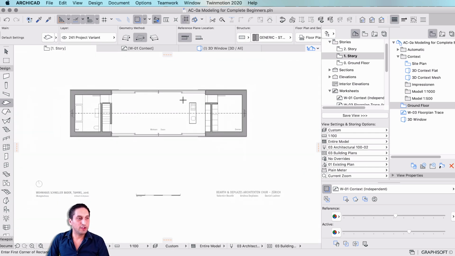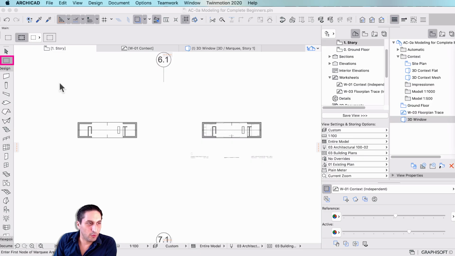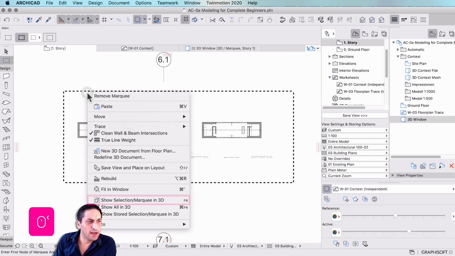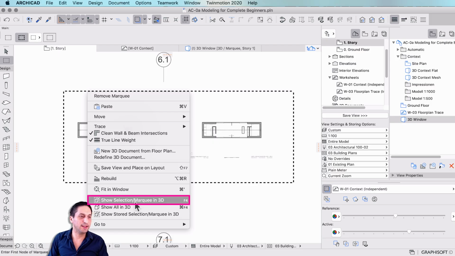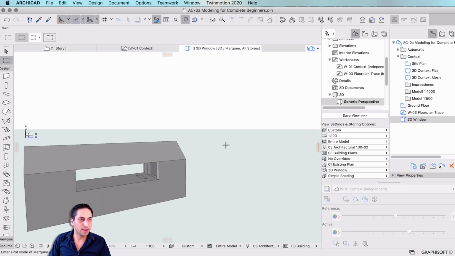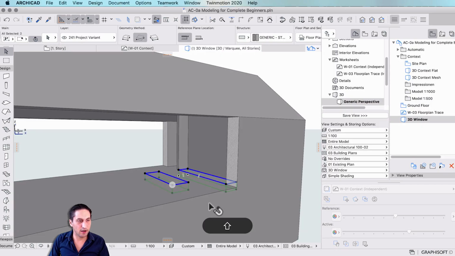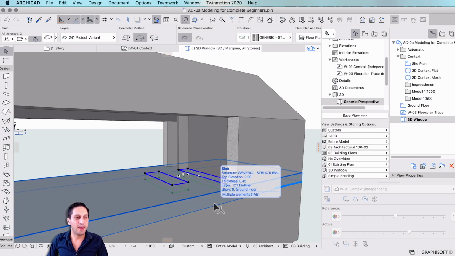Now we want to go and check this out in the 3D window. Then we draw up a marquee from left to right, right click on it and say we want to show the selection marquee in 3D. Now that we have it, we go and look for the slabs that we developed, and these are right here. As you can see, they are at the correct spot in the floor plan, but they have the wrong height.